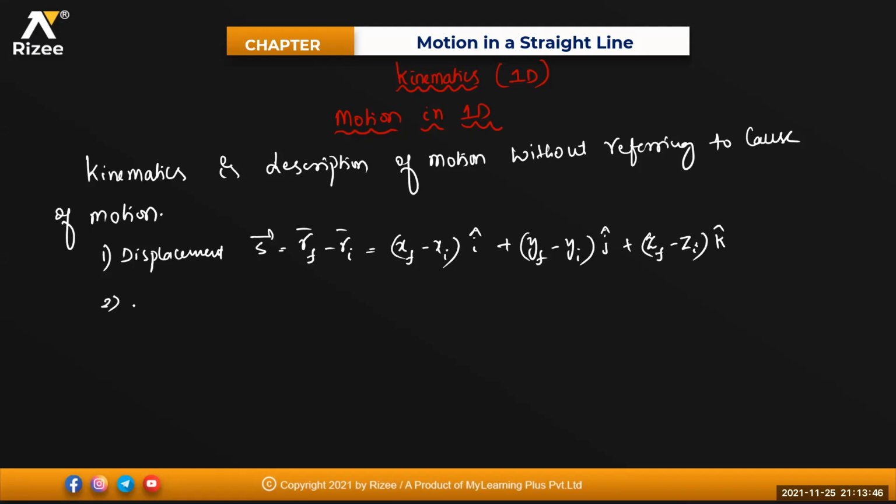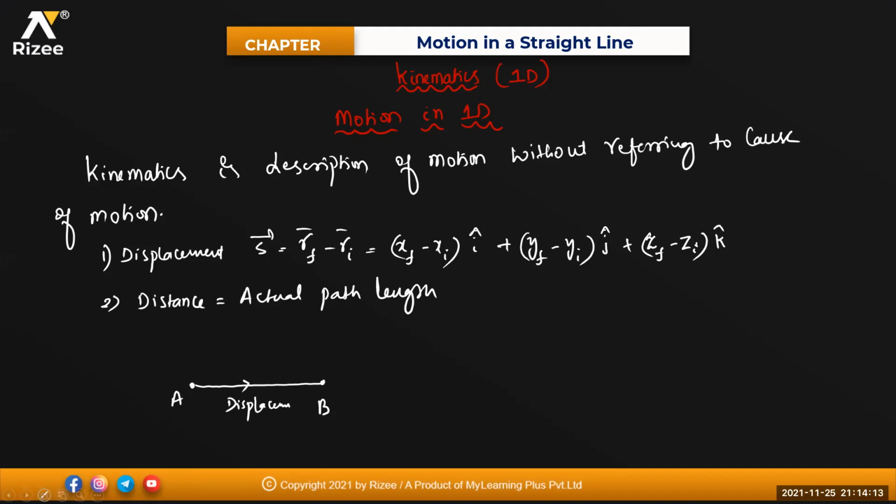Okay, anyone tell me what is the distance, beta? Distance is your actual path length. Like say for example, if I'm going from point A to point B, directly the line joining A to B will be the displacement, the shortest path.